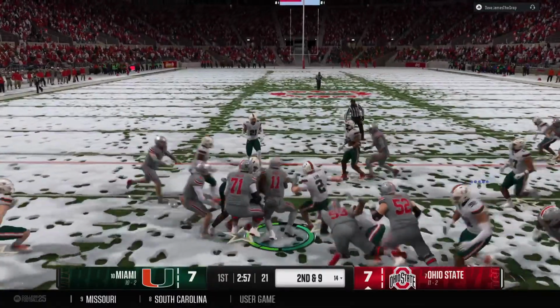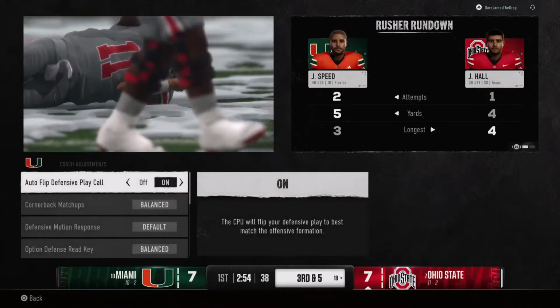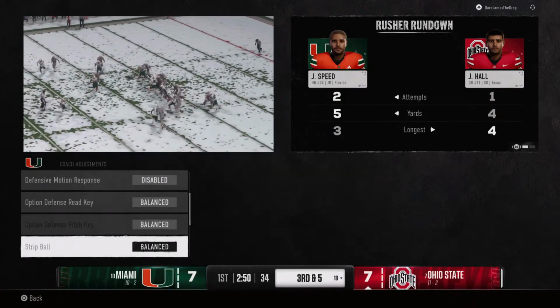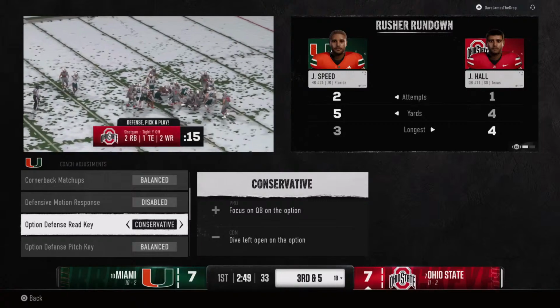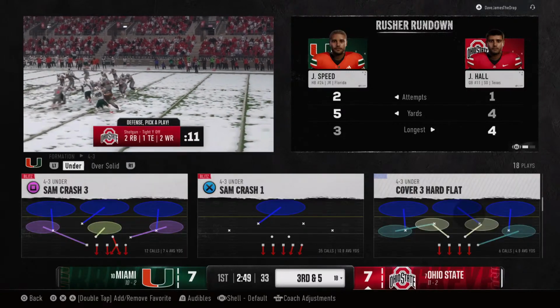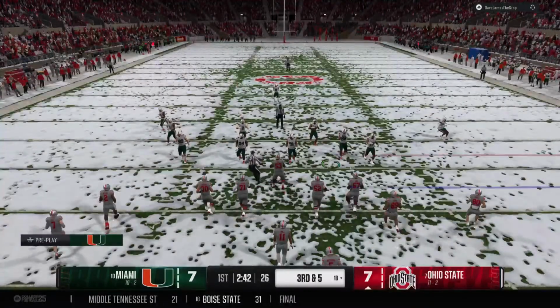Takes the snap and takes off on the run. They get him to the ground about the 18-yard line. When you can get good chunks of yardage like this on early downs, it just keeps you on schedule, leading to more manageable third down situations. Never underestimate the value of consistently getting 4 or more yards a pop like that.